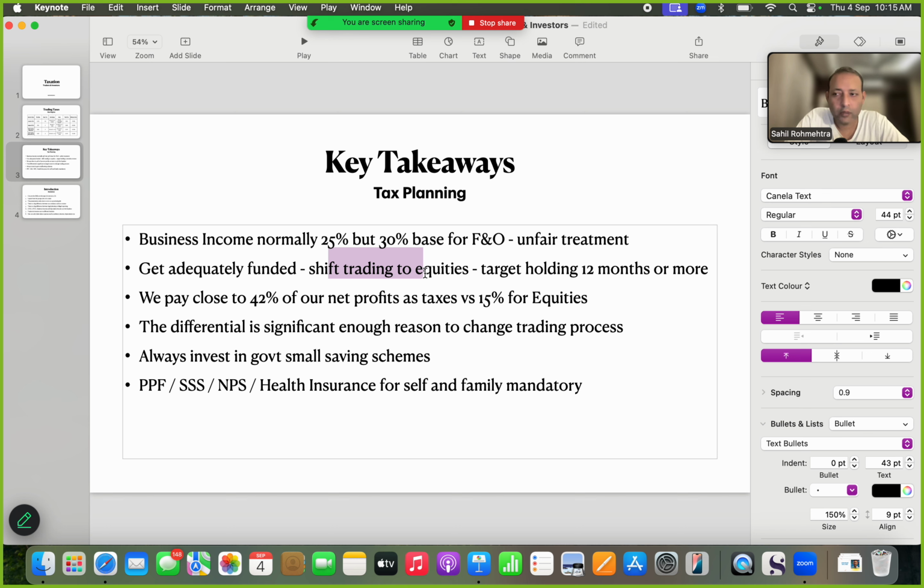So therefore, the purpose of your short-term FNO trading today is to be able to generate a capital base which will allow you to take up positional trades in equity in the future. And the purpose of short-term FNO trading today is to teach you how to manage risk, because you are going to be doing that on a much larger capital base in the future.